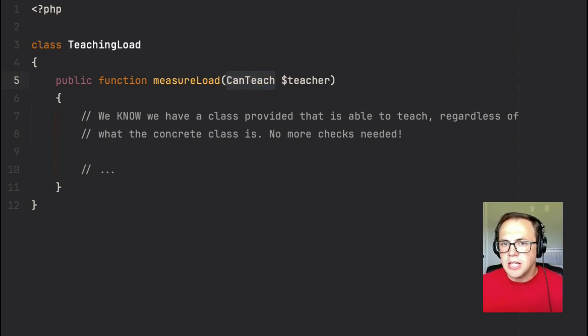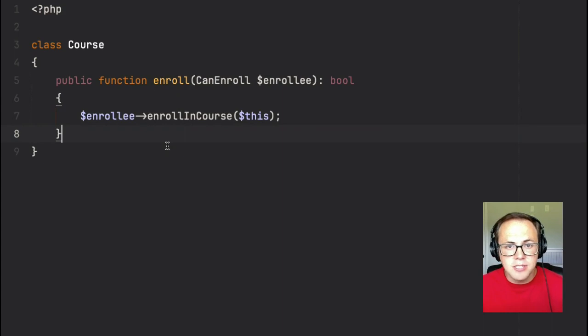Another example, let's say in another part of the app we're enrolling users in a course. Now we can simply type in that our method should be passed any class that implements CanEnroll. We don't care about what it is, who it is, what role they have, doesn't matter. All we care about, can they enroll? This method will be enrolling this entity, a class. So as long as it can enroll, we will accept it.